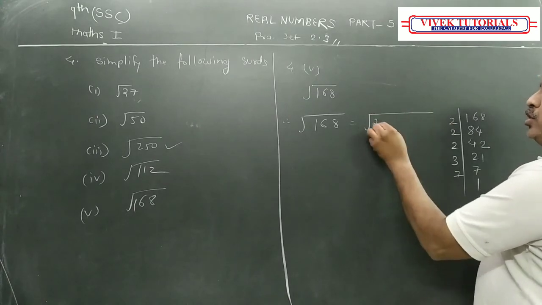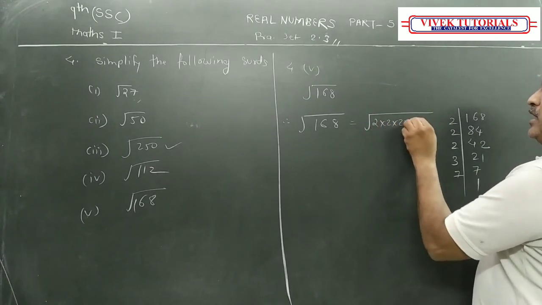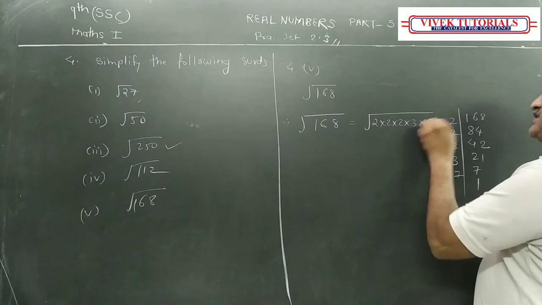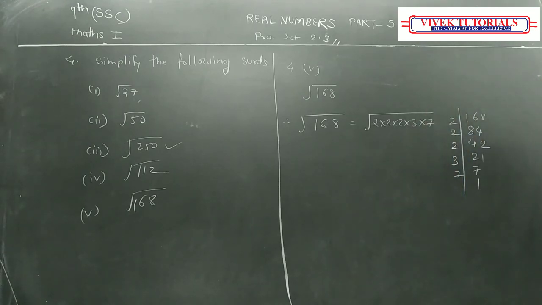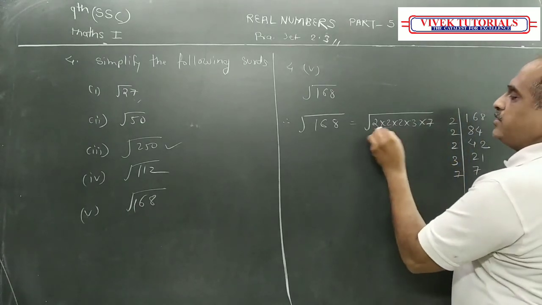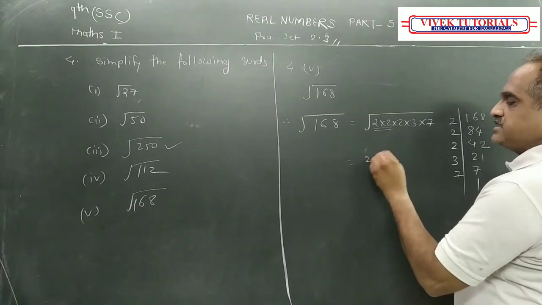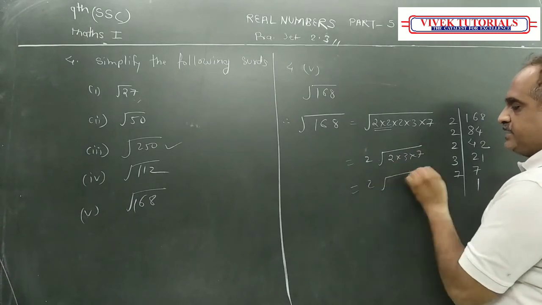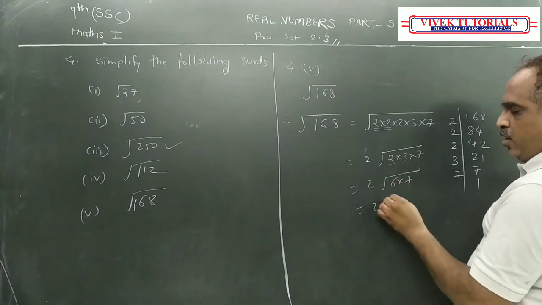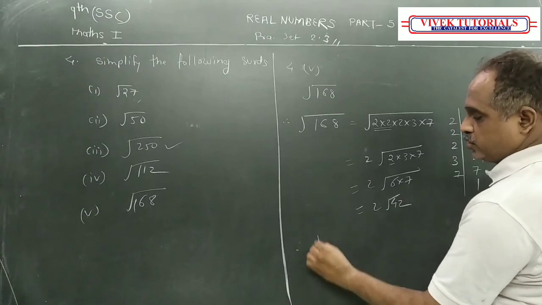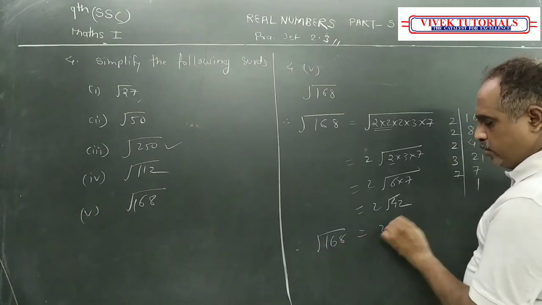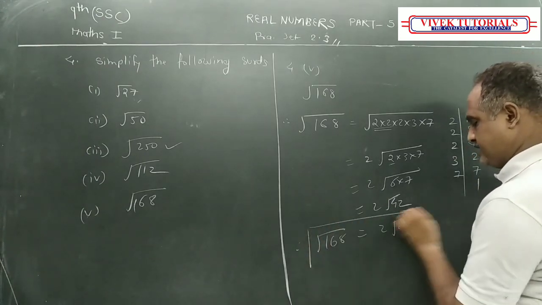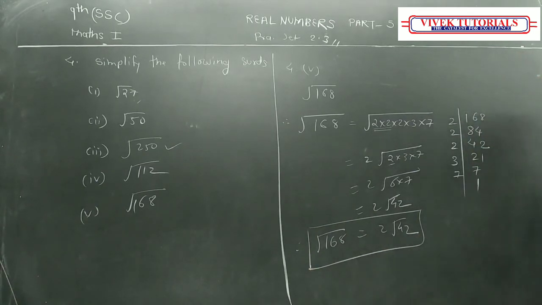Under root, 2 into 2 into 2 into 3 into 7. So only this pair is coming out, and inside the bracket 2 into 3 into 7, that is 2 3s are 6 into 7, which is 42. So root 168 is equal to 2 root 42 is the answer. This is the simplest form of surd. Root 168 is 2 root 42.